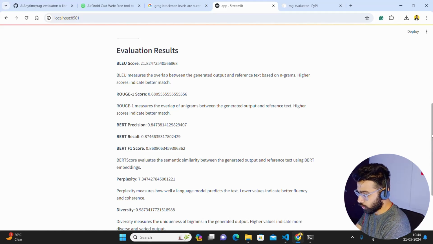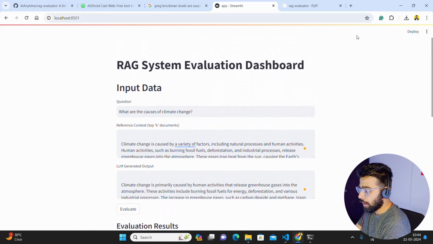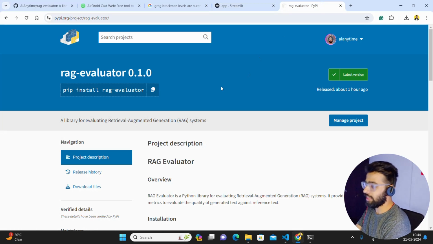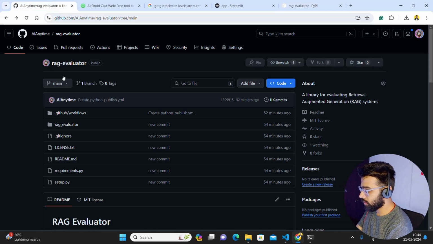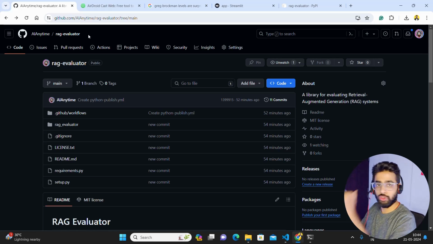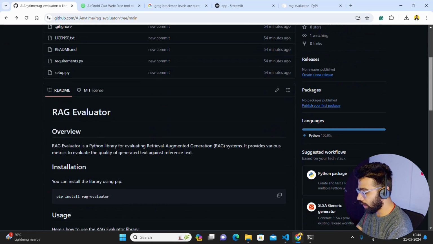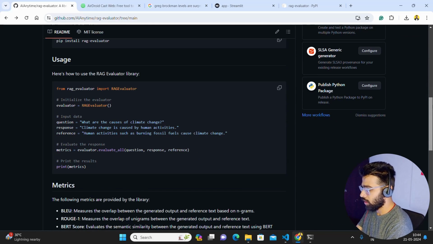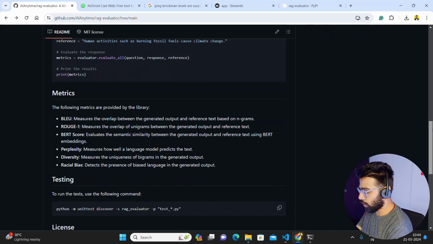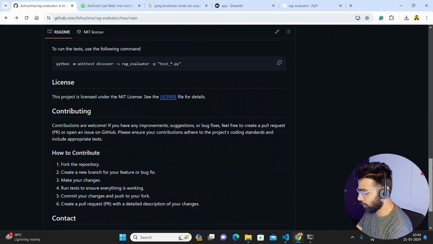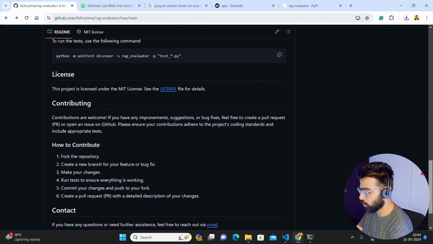Now this is a tool that I have built. I'll show you how I have built it. But there is one more thing here I want to show you, which is a Python library that I have pushed. You can see this is what I have released. I released it about an hour ago, and now this is available on GitHub. You can see this is a project. I'll give the link in the description so you can fork this, you can expand it, you can use it for whatever you want to do. This is very well documented. Probably you can also make changes. Just do a PR here, a pull request, and I'll accept your PR as well.